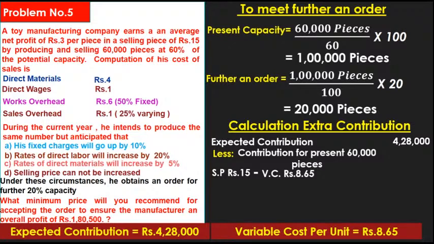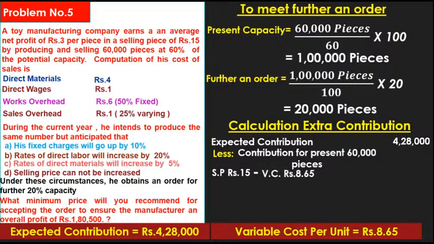What is the variable cost per piece? 8 rupees 65 paisa. What is the selling price per piece? Rupees 15 minus variable cost per piece 8 rupees 65 paisa.